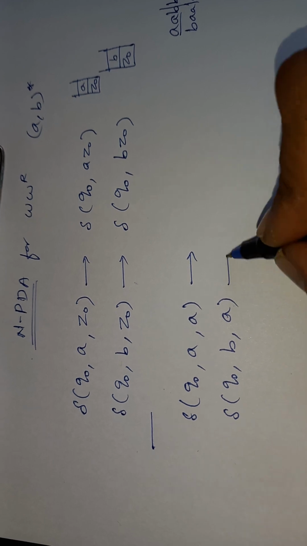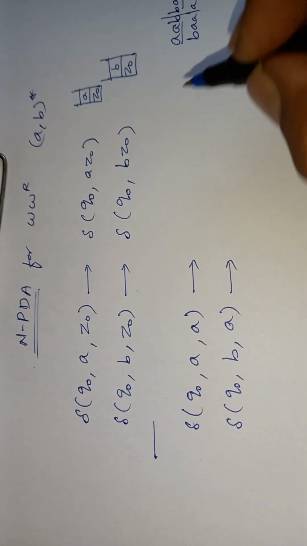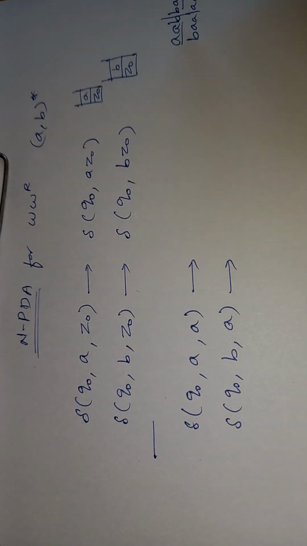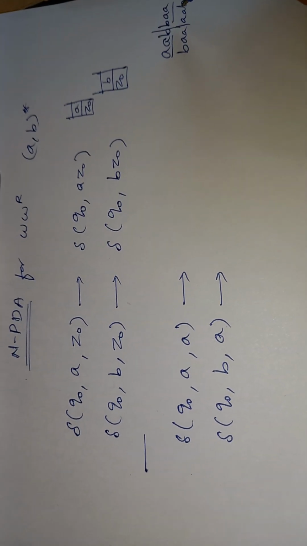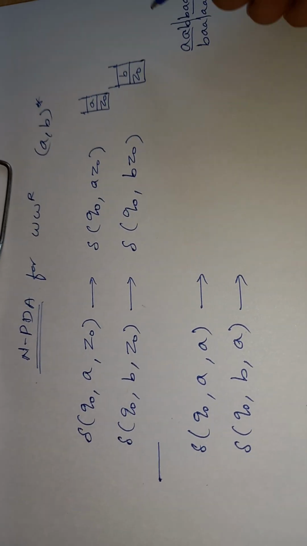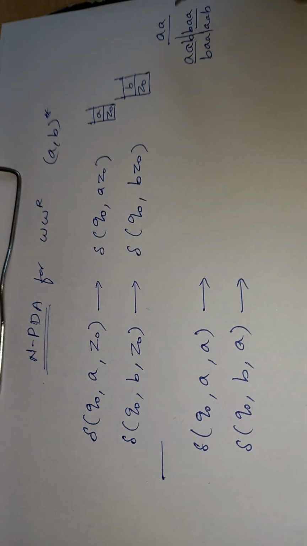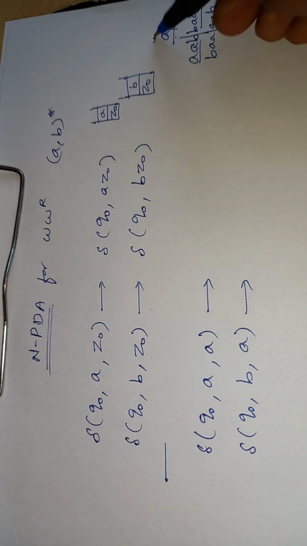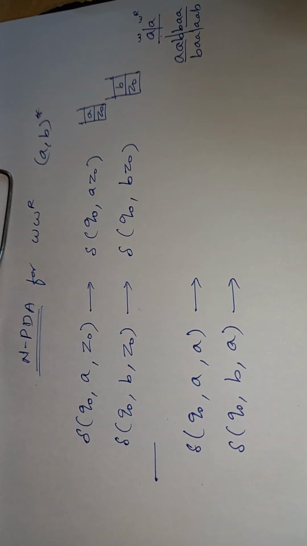We are checking for the reverse of a string, so we cannot specify that it must be the reverse yet. Suppose AA is the string; this is W and this is WR.